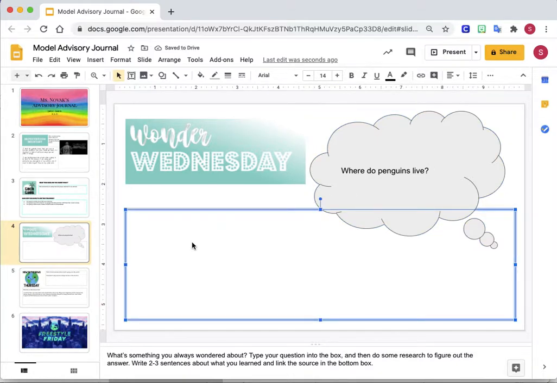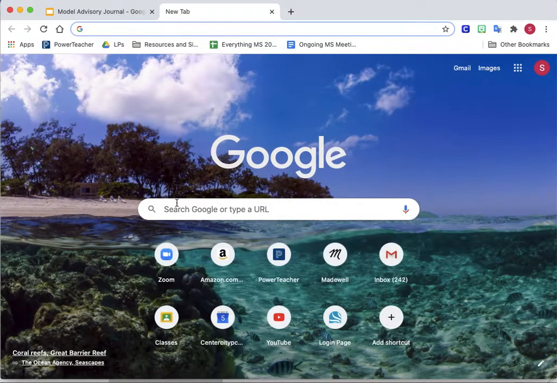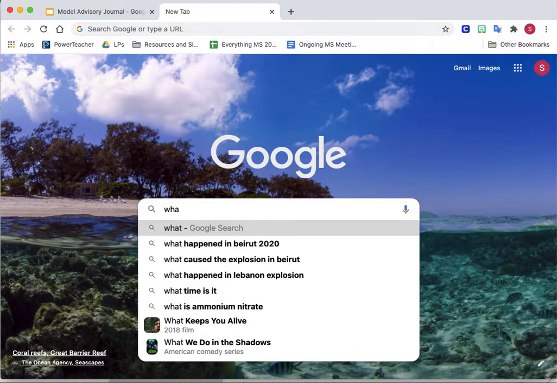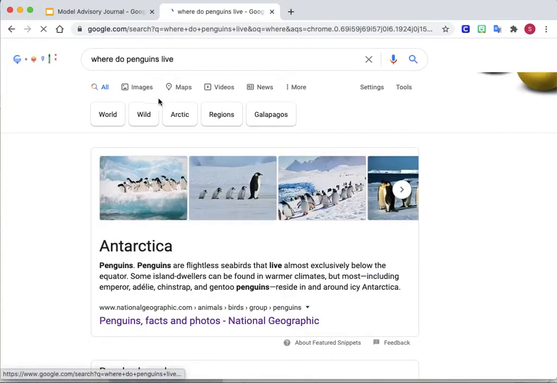To find that out, I'm not just going to type in my answer because I don't know the answer yet. So I'm going to click my plus sign and open a new tab. And in Google, I'm just going to type, where do penguins live? And it already filled it out for me. Right here I see a screen and it tells me a little bit about penguins, but I want to make sure that I know everything.